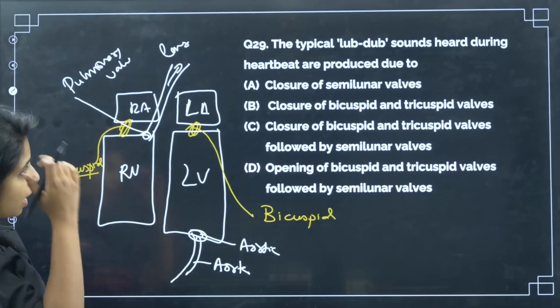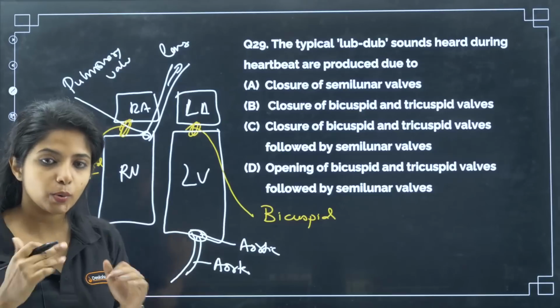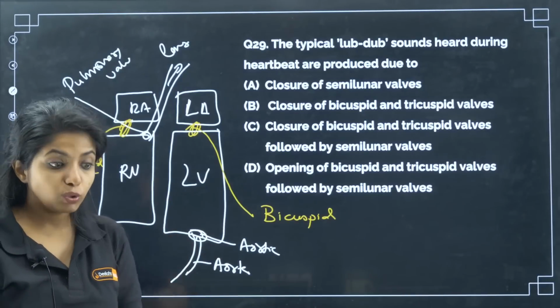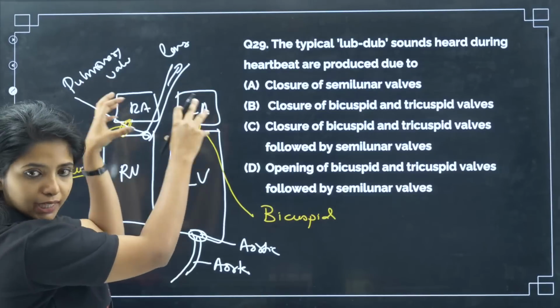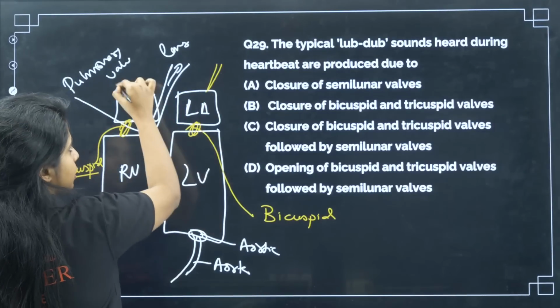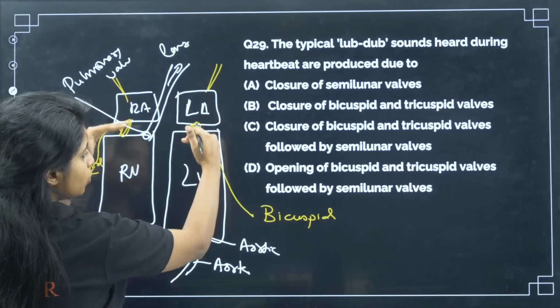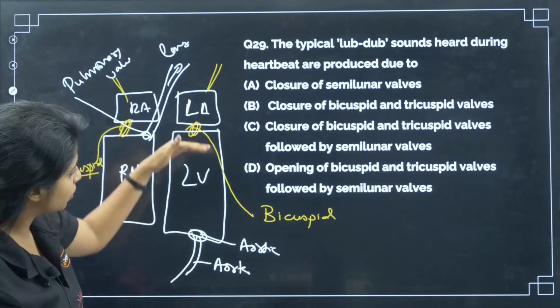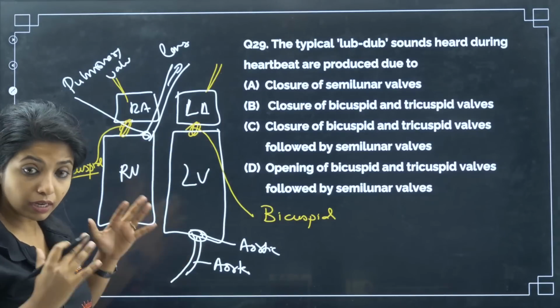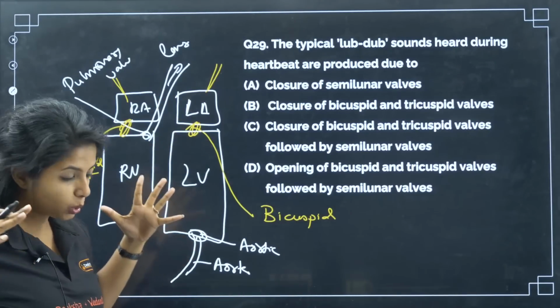So now you are asked, why do we get the lub-dub sound? That is the question. My dear children, you get the lub sound when the atria get filled with blood. When this blood moves to the ventricle, the ventricle gets filled. The ventricle has to pump this blood towards the entire body and also to the lungs, so it will contract.